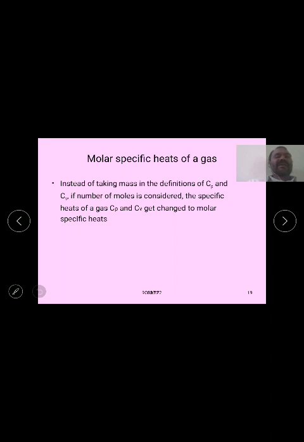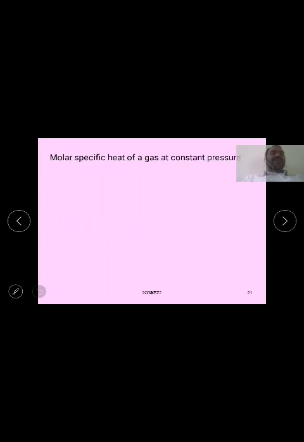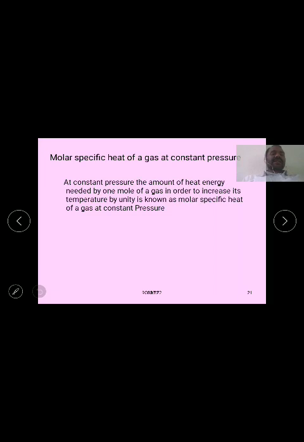So instead of taking mass in the definition of Cp and Cv, if the number of moles is considered, the specific heats Cp and Cv change to the molar specific heats of a gas. The molar specific heat is also divided into two types: molar specific heat at constant pressure and molar specific heat at constant volume, denoted by capital Cp and capital Cv. The molar specific heat of a gas at constant pressure is denoted by capital C suffix P.